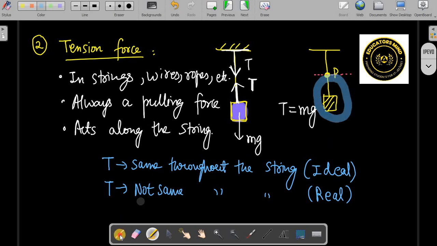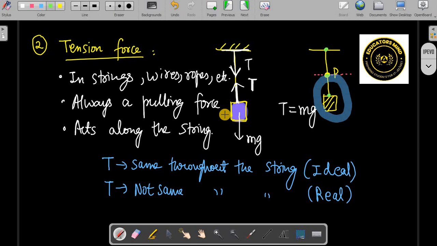So weight below that point is the tension acting at that point. Tension at the top is the total weight of the string plus this block, right? So maximum tension will be at the top, minimum tension will be at the bottom of the string, right? So tension will vary from minimum to maximum as you go up in the string.